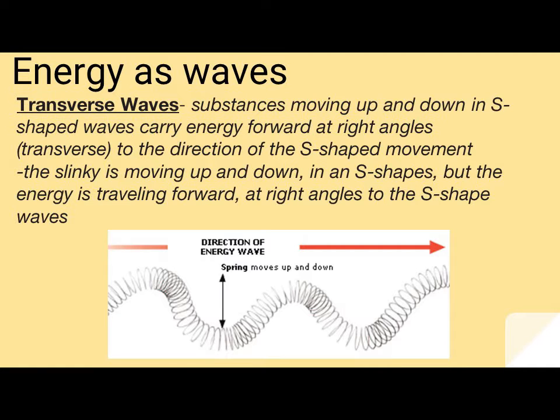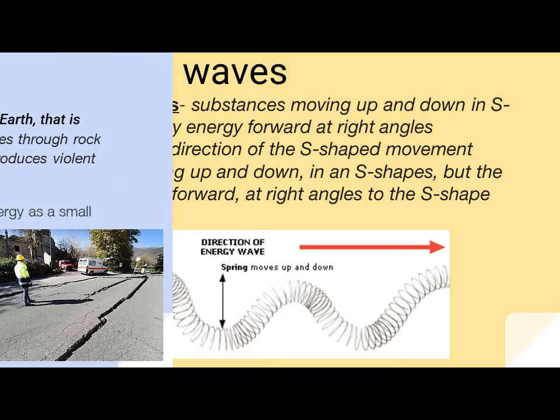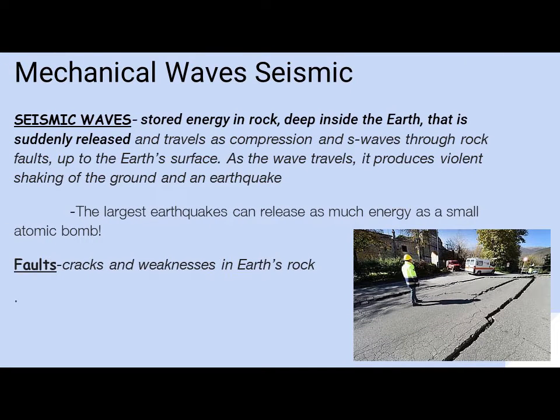With that, let's move forward and look at mechanical waves, seismic. Seismic waves are stored energy in rock deep inside the Earth that is suddenly released and travels as compression and S waves through rock faults, and they come up through the Earth's surface. As the wave travels, it produces violent shaking of the ground and an earthquake.